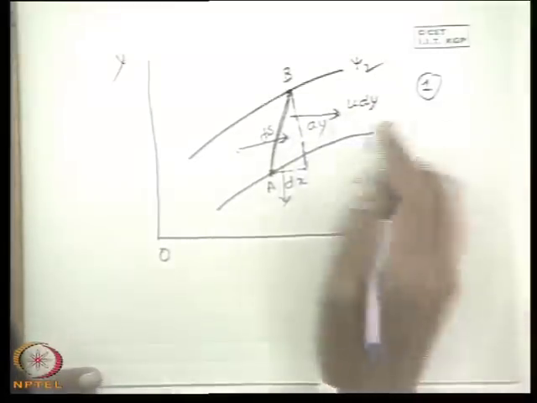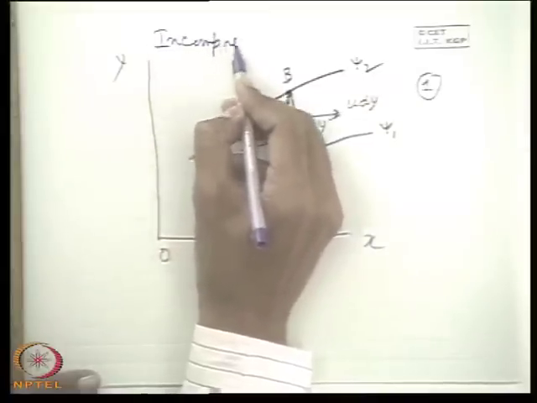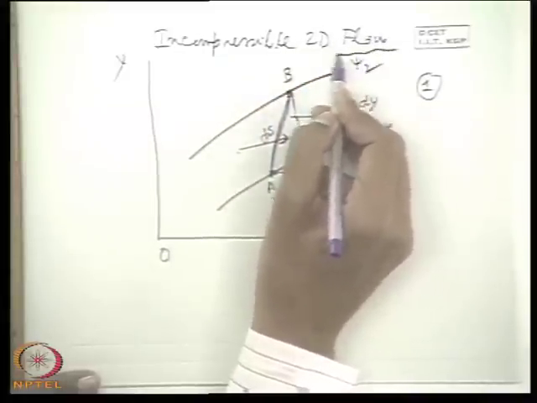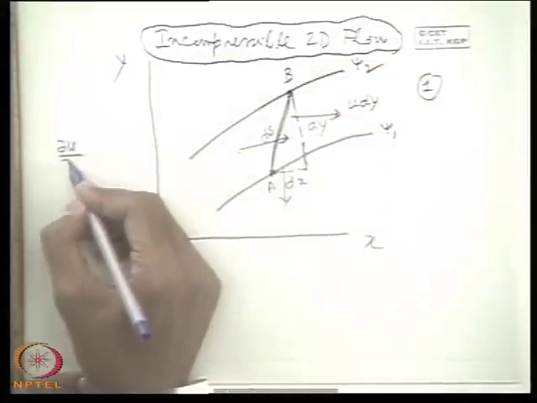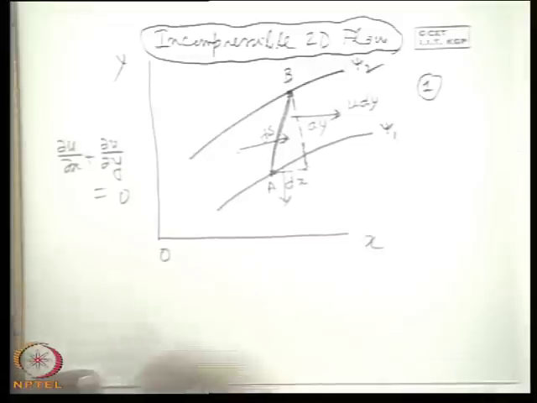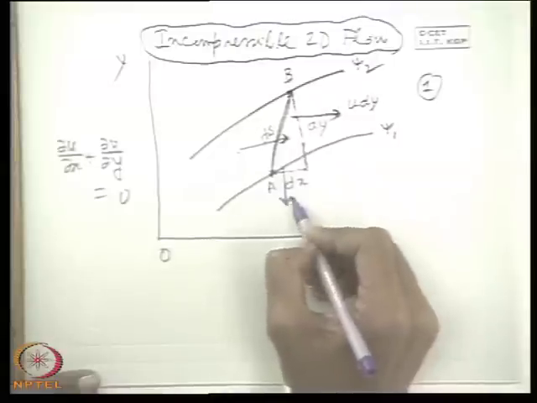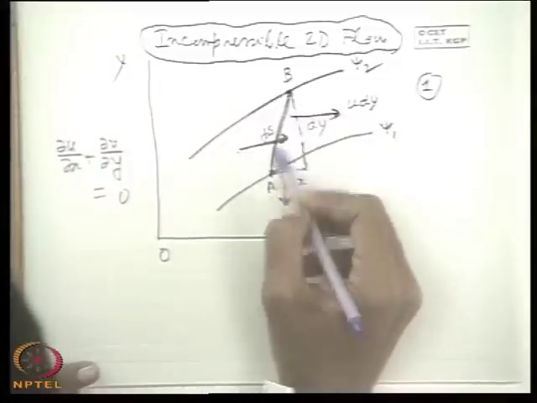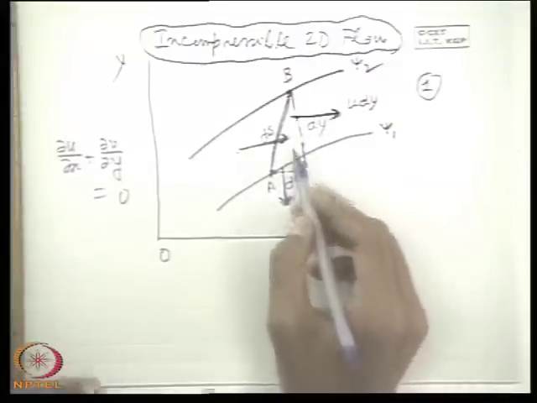Now I have told that this concept of stream function we are discussing is for an incompressible 2D flow. This is always valid, because from the very beginning we have defined that the continuity equation which is getting satisfied is del u del x plus del v del y is 0. That means basically it is two dimensional and incompressible. So in case of incompressible flow, we can use the volume flow rate instead of mass flow rate, because rho becomes a constant scale factor. That means the volume flow which is coming into the control volume across these planes must go out from these two planes.